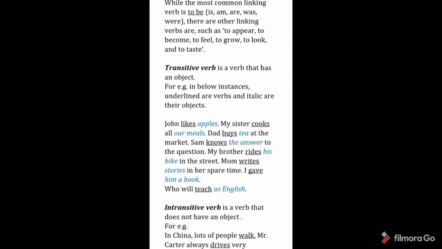Now we come to the transitive verb. A transitive verb is a verb that has an object. What is the object? For example, in the simple sentence, I eat food, food is the object, I is the subject, and eat is the verb.